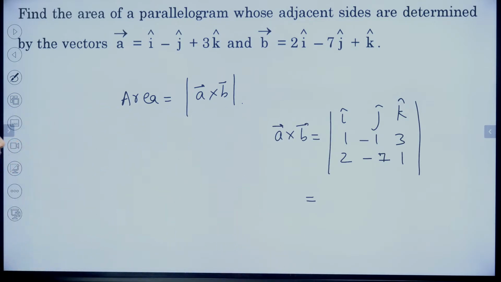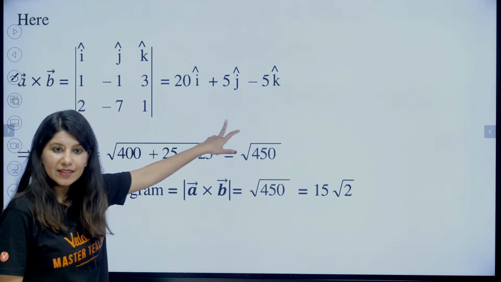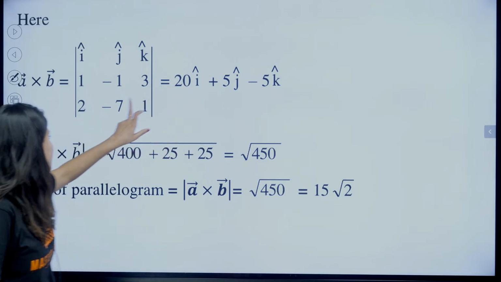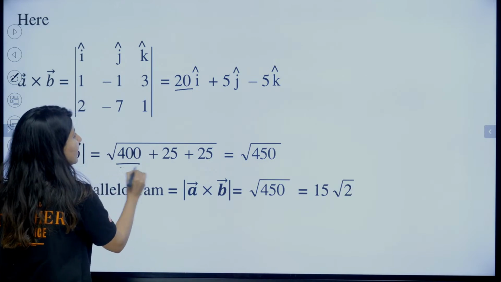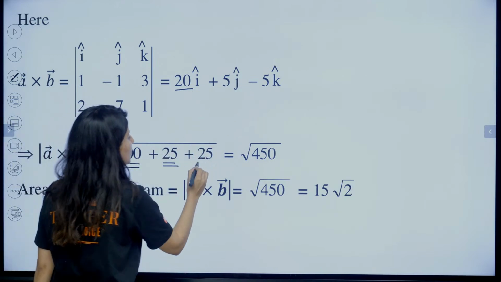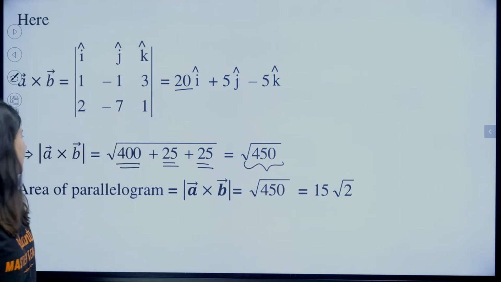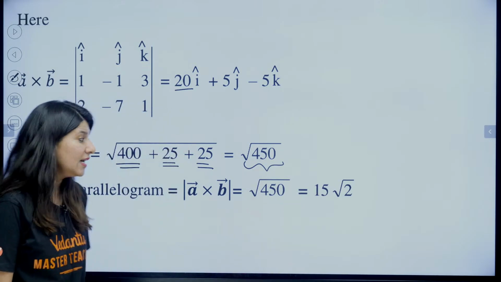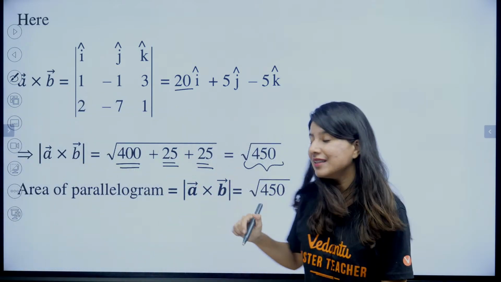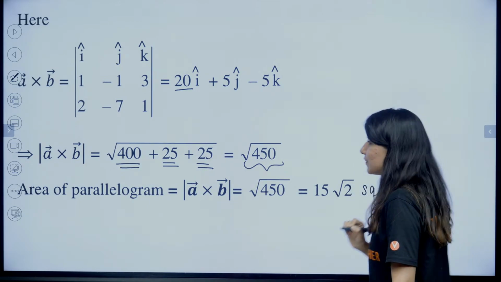Tell me. Right? You will do it? Okay. So 20 and minus 5. A cross B you can calculate. And now what you need to do is take magnitude of it. So 20 square will be 400. 5 square will be 25. 5 square will be 25. So it is 450. Square root of 450. Right? Area of parallelogram is magnitude of A cross B. Root 450. You will solve it. 15 root 2. By the way, please do not forget square units because you are calculating the area.